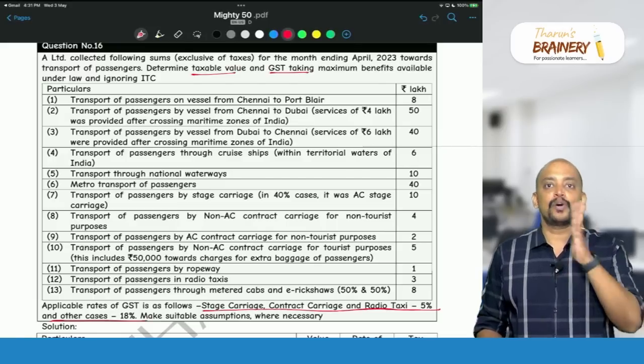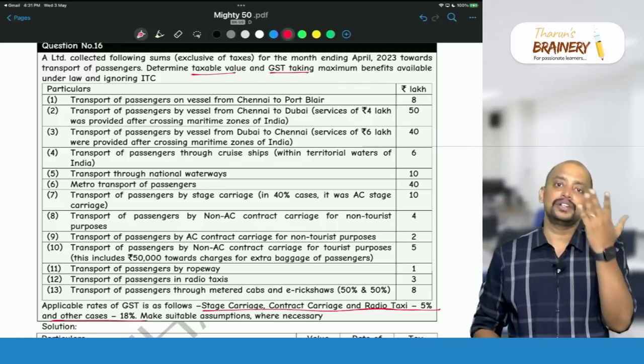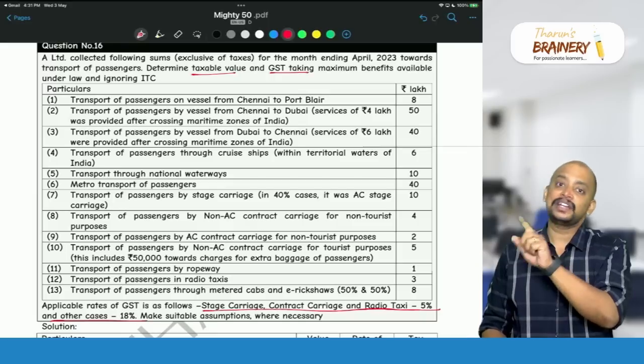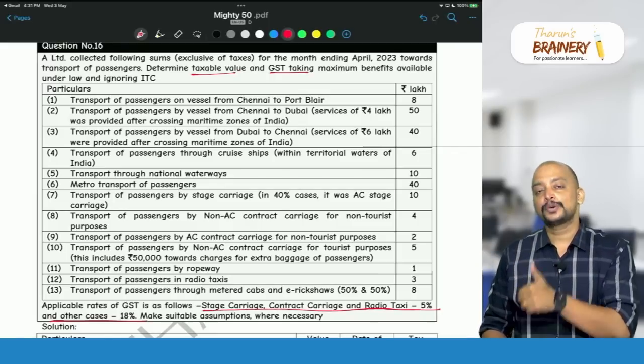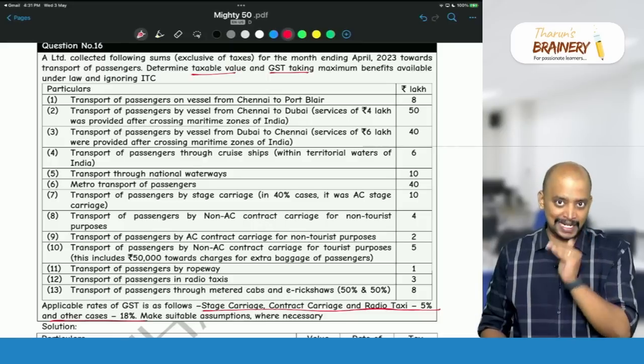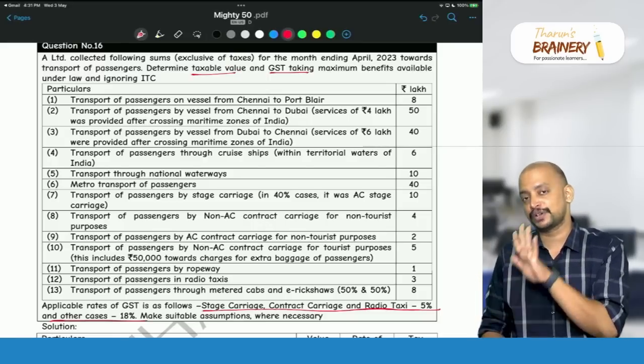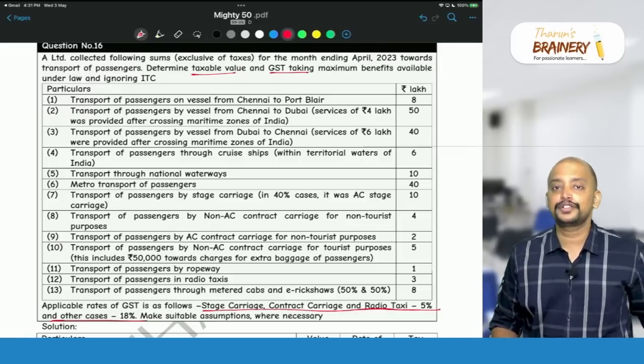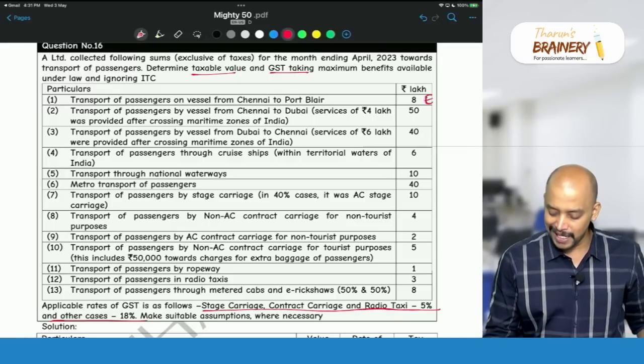transportation of passengers by waterways divided into two. Inland waterways fully exempted. Coastal waters again divided into two. So, predominantly for tourism purpose will be taxable and otherwise public transportation will be exempted. So, this is not for tourism purpose, therefore, it will be exempted.